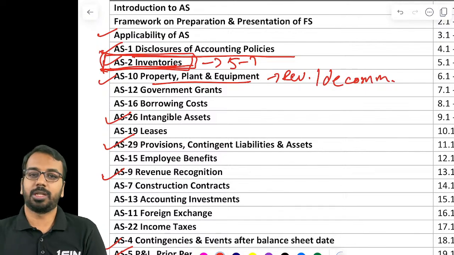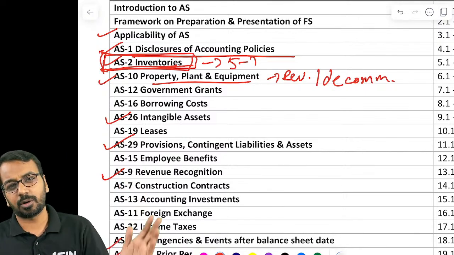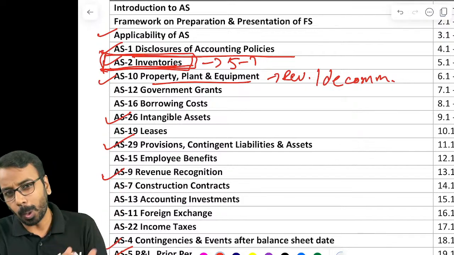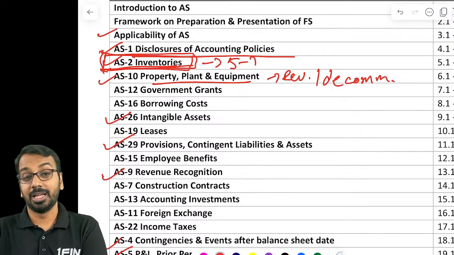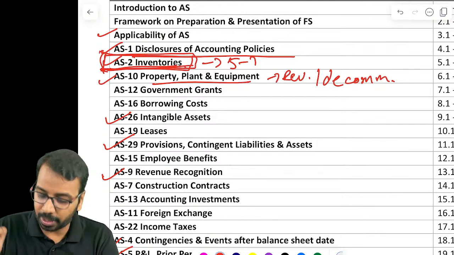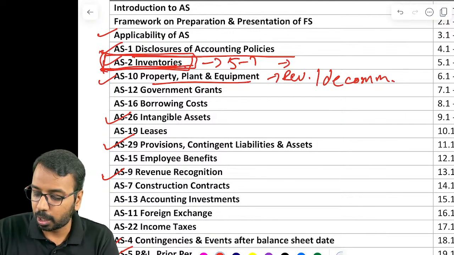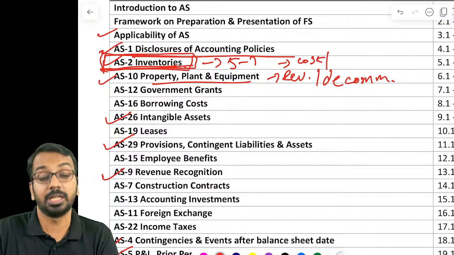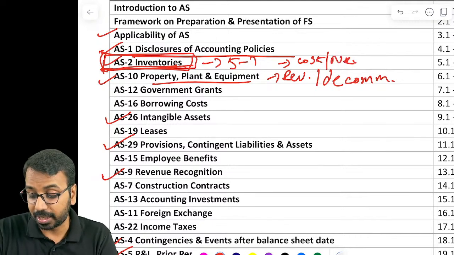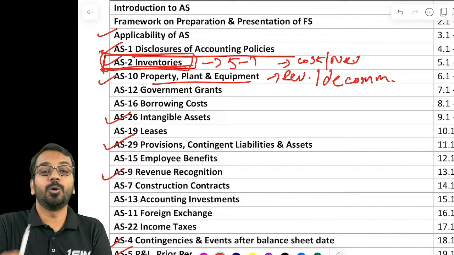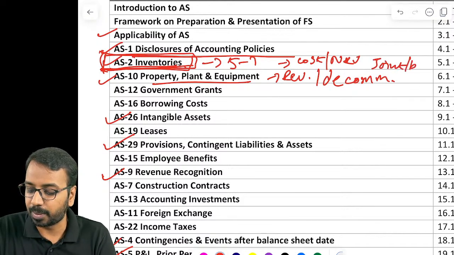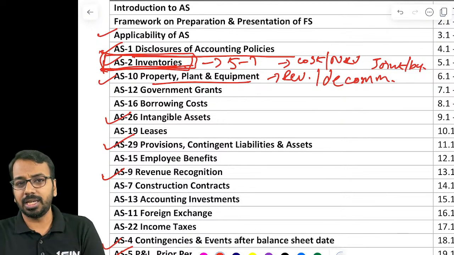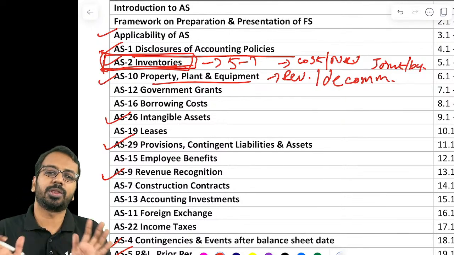A lot of students, what they do is, revision means again they will start from scratch. They will try to do all the problems or read all the problems. That is not the idea for revision. When you are revising, if I am talking about AS2, I will be bothered about how to calculate the cost, what is included, what is excluded, how to calculate NRV, and in the given scenario, how do I do the valuation? Then what do I do about joint products and byproducts, right? If you cover these and the questions, it is more than sufficient.